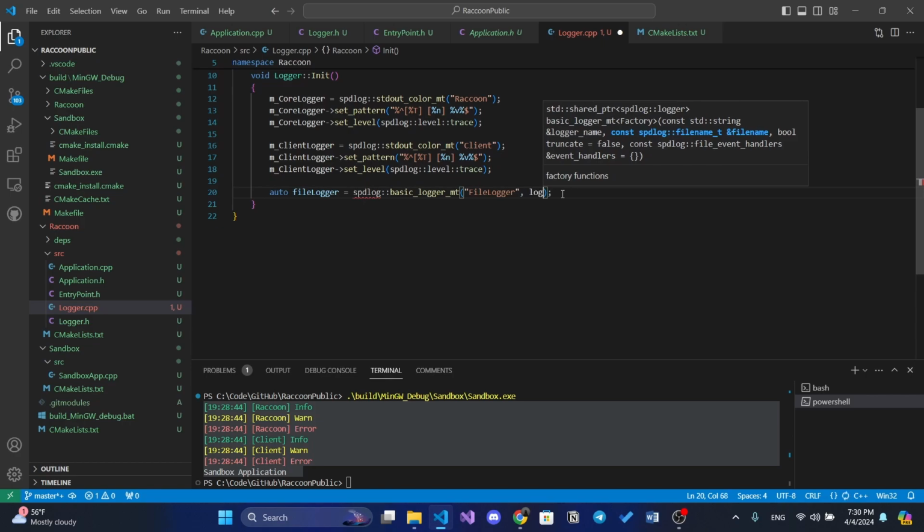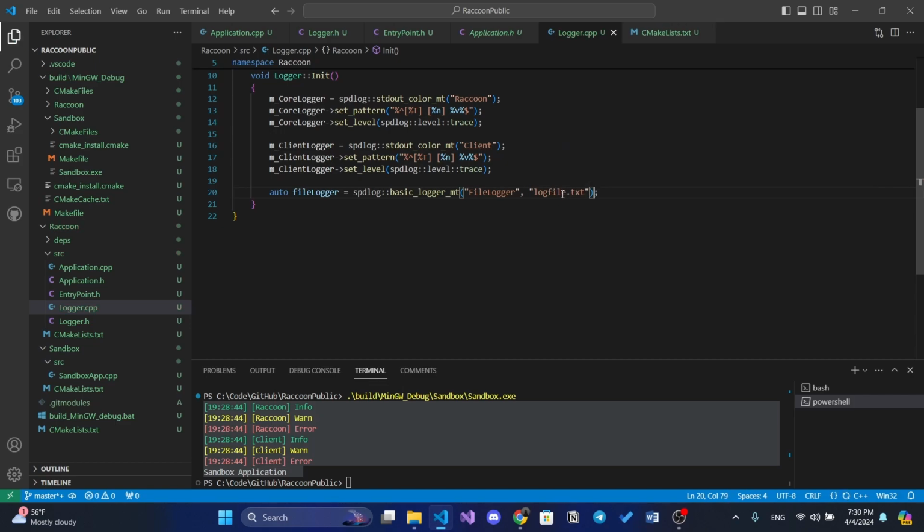We also need to pass a path, where we want our logger to save our logs. So this logger will save logs to log file.txt, maybe in a logs folder, I don't know. We will also add a pattern for this logger.